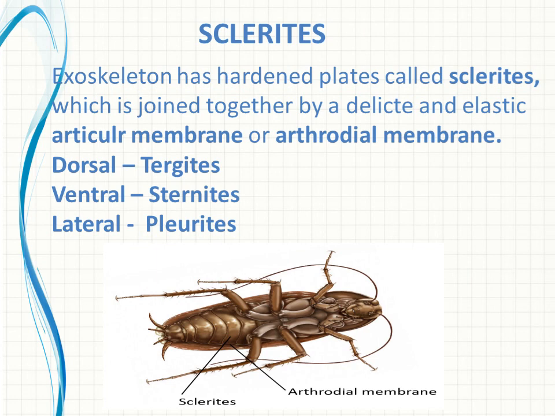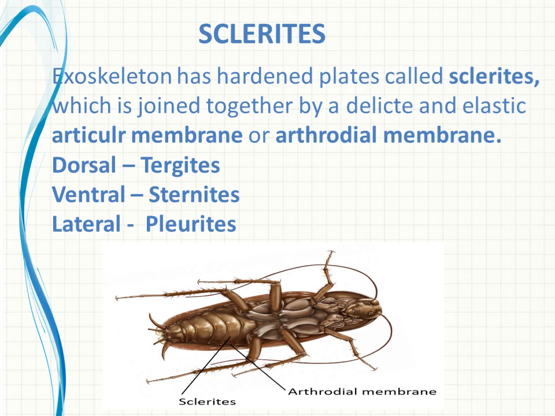And sclerites. Sclerites is one of the major characters of this cockroach. That is, the exoskeleton has hardened plates called sclerites. So already we said a chitinous exoskeleton is there. It is covering the body, right? So this exoskeleton has hard plates, right?